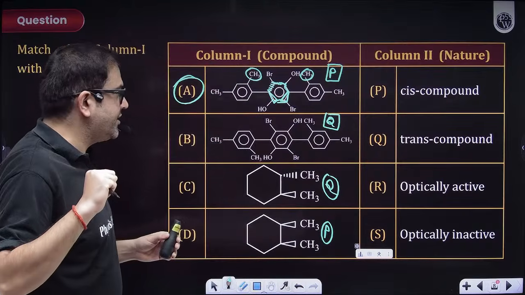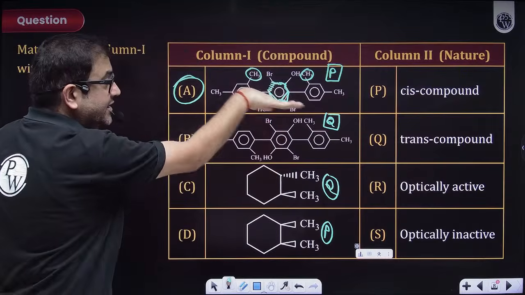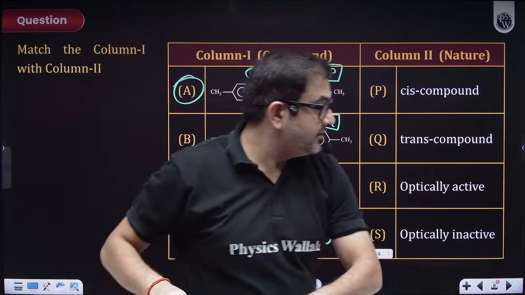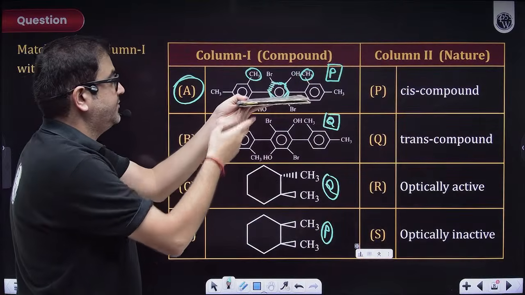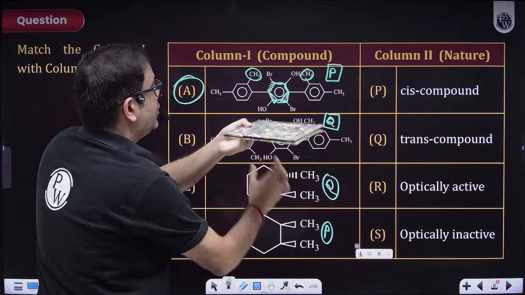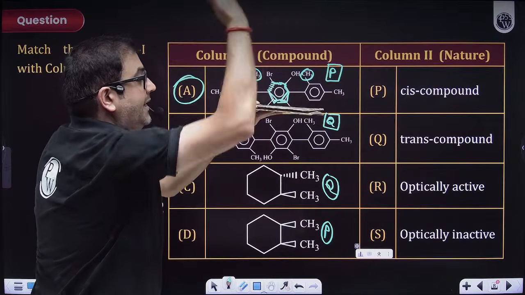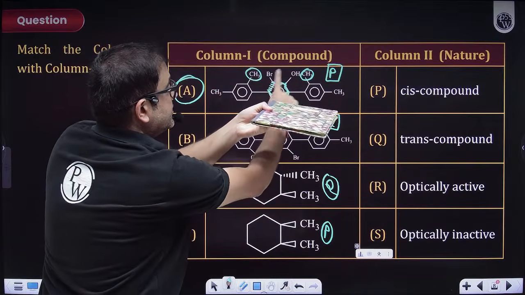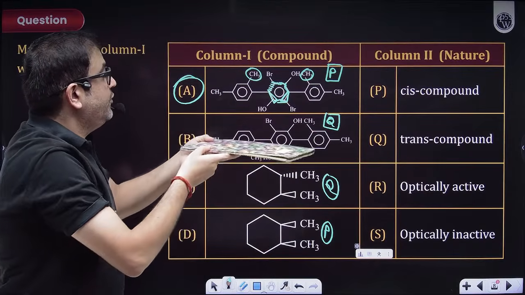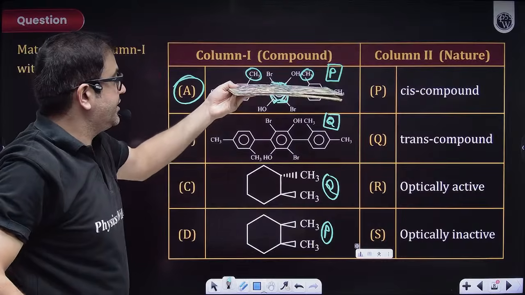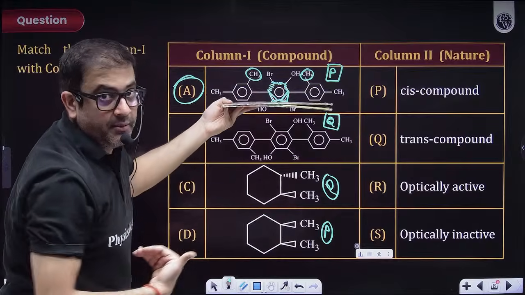Sir, now think of some plane. If I cut it along this, beta, you have this ring like this, no? Let's say you're just visualizing this CH3 and this CH3. If you cut along this plane, this is CH3, this is OH, this is OH, this is CH3, it is not symmetrical. Similarly, if you cut along the plane of this ring, then also it is not symmetric. See, you have CH3 above, OH at the bottom.